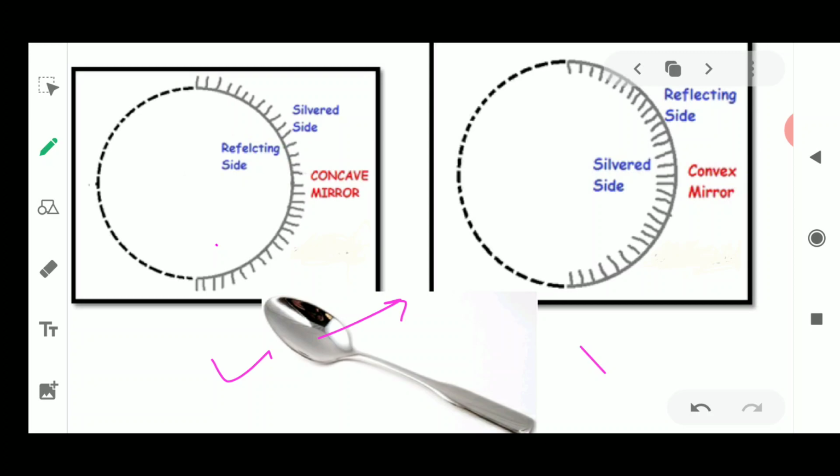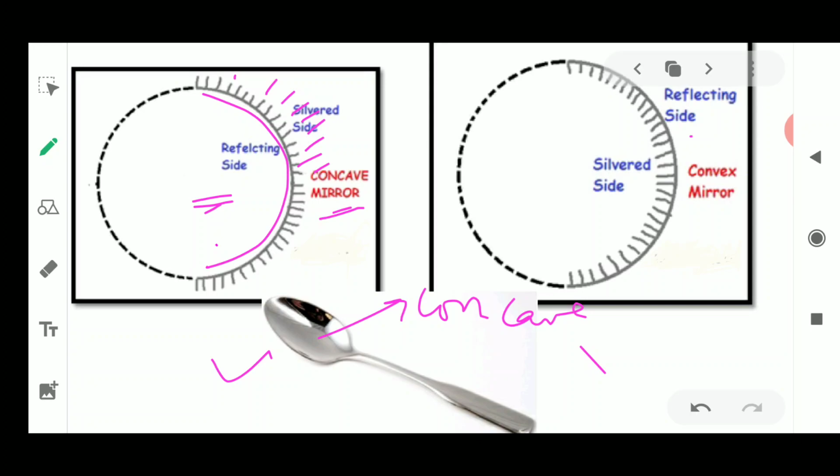If it is curved inwards, then this mirror will be known as a concave mirror. See, this is the silvered side and the reflecting side is curved inwards. So it is a concave mirror. This is the concave side of the spoon, from where you eat the food. So the concave mirror will always have a reflecting surface which is curved inside.